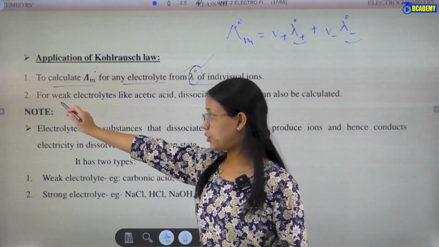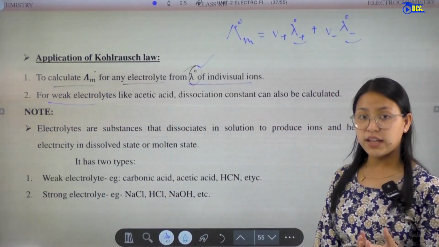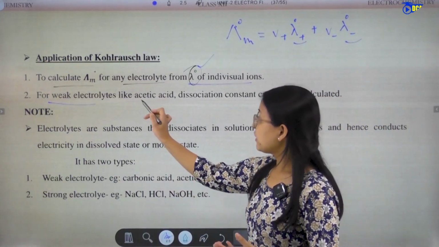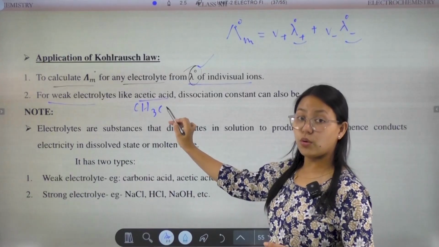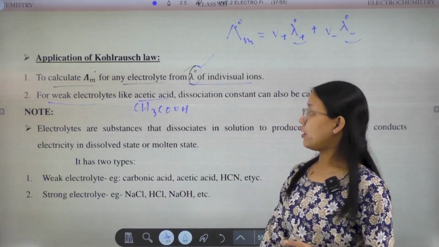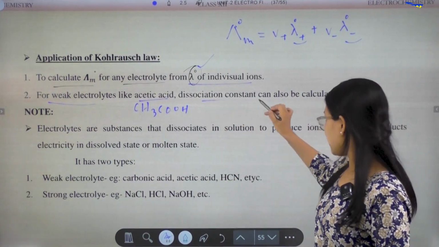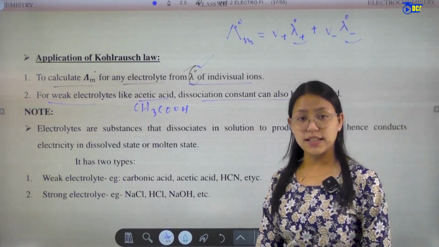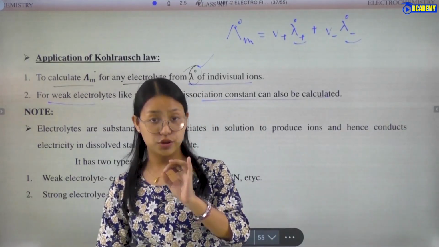Then in point number 2, for the electrolytes, weak electrolytes like acetic acid, CH3COOH, the dissociation constant can also be calculated, or the degree of dissociation.